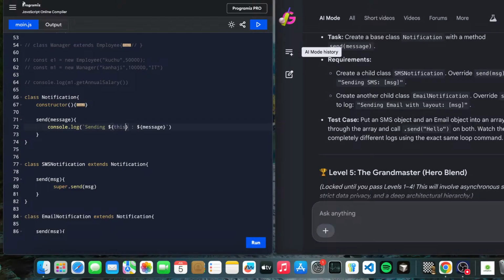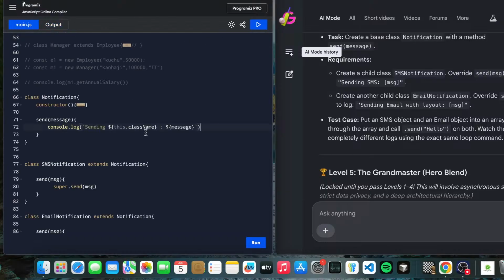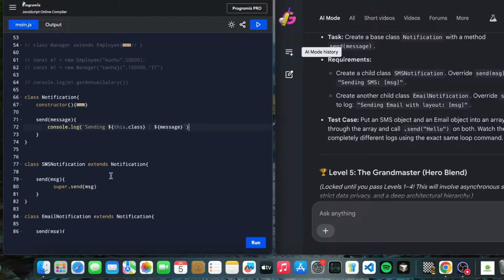I want this SMS notification as a class name. This.class name, undefined. Something we do, it prints this.class. Let's see, undefined. Why is it so?